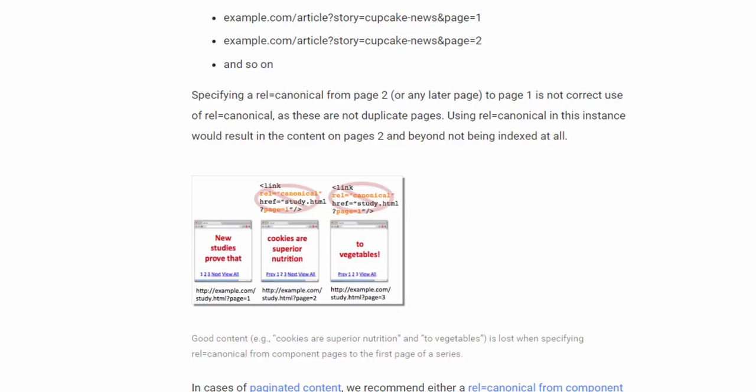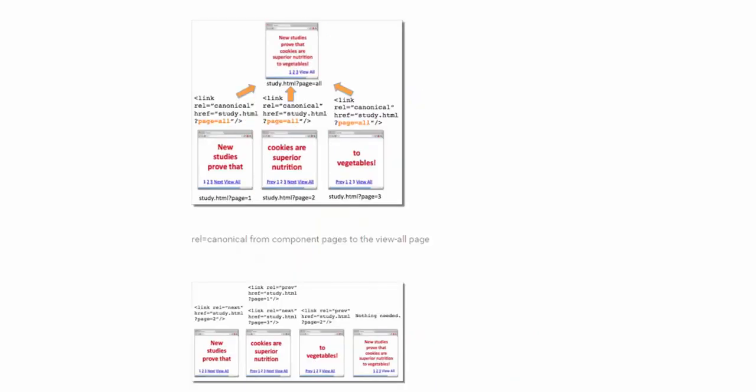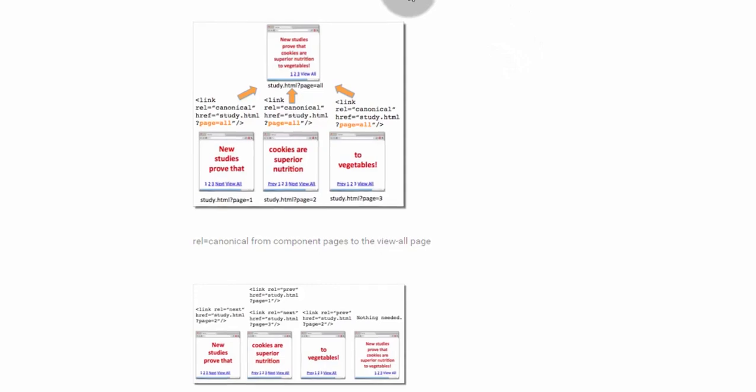If you still want to assign a canonical tag, then assign the target URL of a complete post which contains all the 10,000 words. That will be appropriate. So, in this case, Google's recommendation is to point the canonical tag to a single page version of the article.